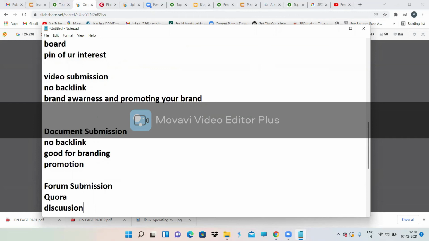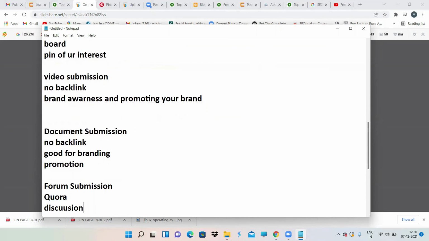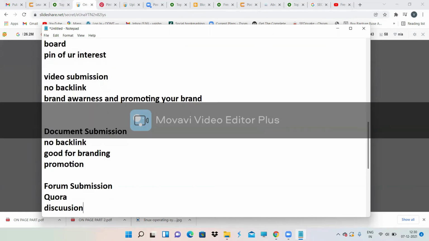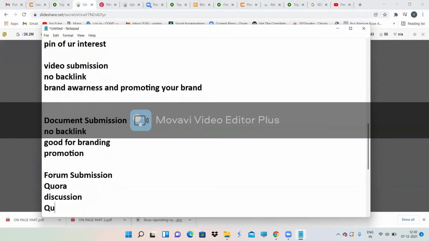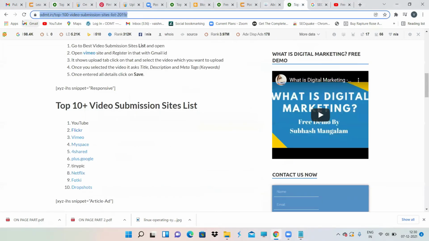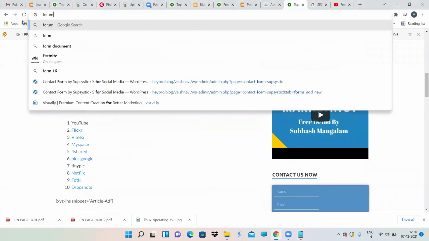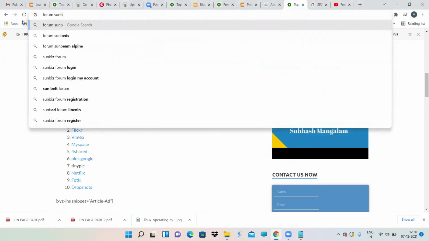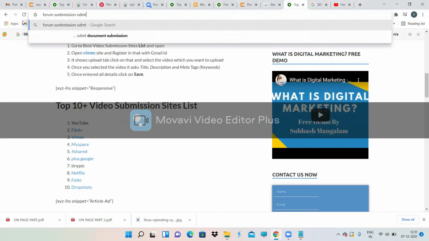Like what exactly happens on Quora, discussions will be happening. Somebody asks a question and one more person will be answering, and again a third person also will answer, a fourth person also will be answering. So different kinds of discussions will happen over here, and it is the same as question and answer. Forum submission is nothing but a question and answer kind of thing. So again, if you want to search, you can search on ODMT forum submission.